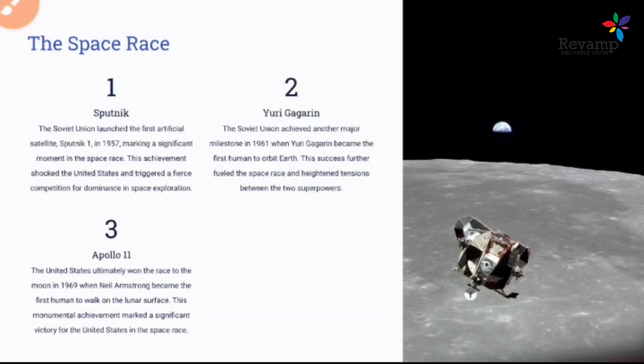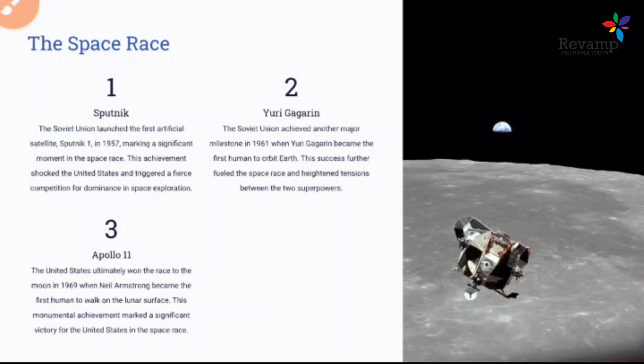And the next thing is the space race. Not only in terms of nuclear weapons, a lot of technological race also started between these two big powers, because only these two had such an economy to experiment and spend that much on technology. The first country to start was the Soviet Union, which launched Sputnik as the first artificial satellite in 1957. This invention really shocked America, and it led to an arms race between the USSR and the USA.